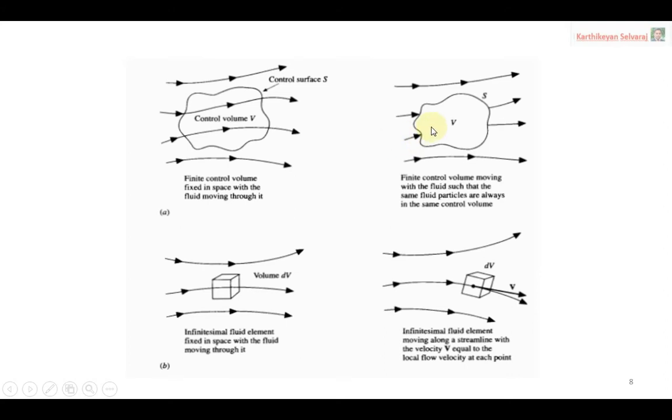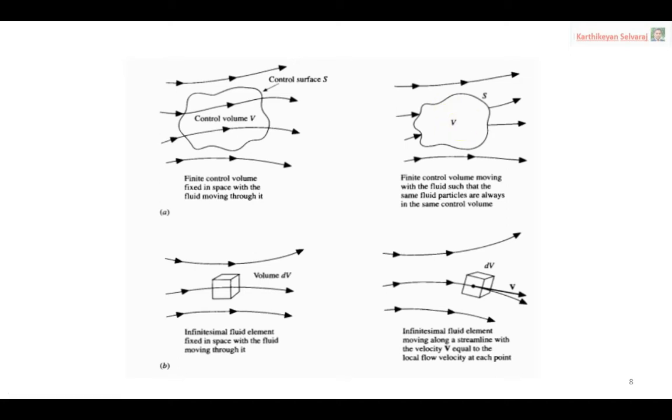Suppose the fluid is not entering the control volume and only the mass is constant and fixed. Then we have to approach it some other way to identify the changes in the property, especially velocity or other properties. This is the main difference between these two cases. Here the mass may vary, here the mass may not vary. Then how will we identify the changes in the other parameters?